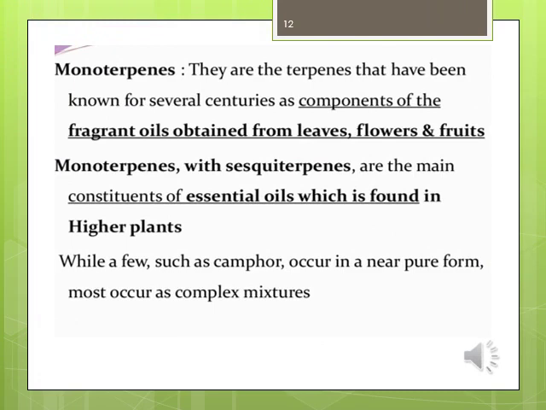Monoterpenes are terpenes that have been known for several centuries as a component of fragrant oil obtained from leaves, flowers and fruits. Monoterpenes with sesquiterpenes are the main constituents of the essential oils found in higher plants, while a few such as camphor occur in near pure form. Most occur as a complex mixture.